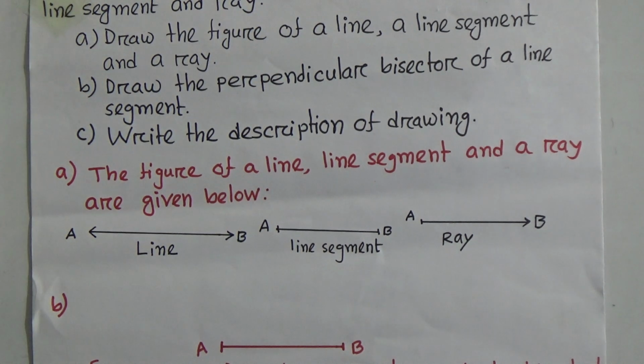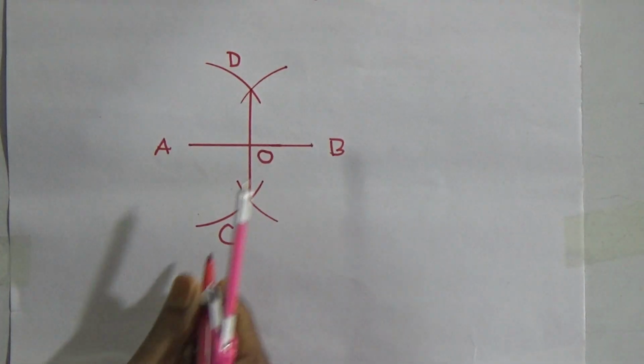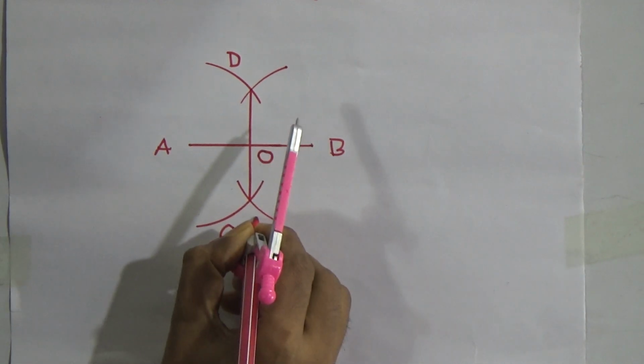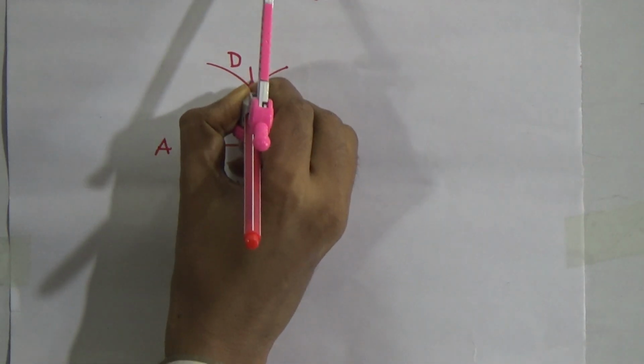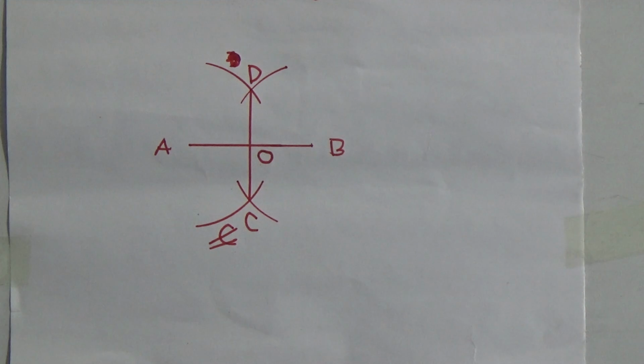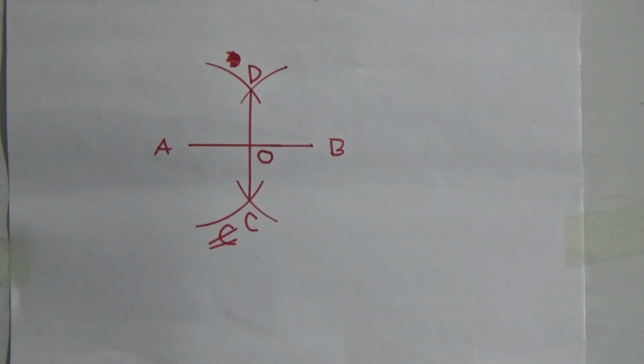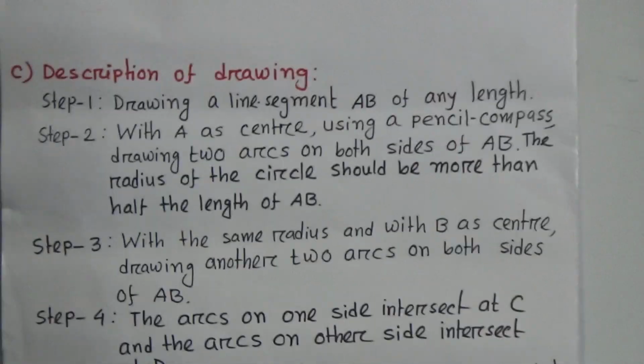Okay student, look, actually this is C and this is D. So I will write it here. Suppose this is C and this is D. Now I think this is much clearer. Student, this is C and this is D. Now we have to write the description of our drawing.